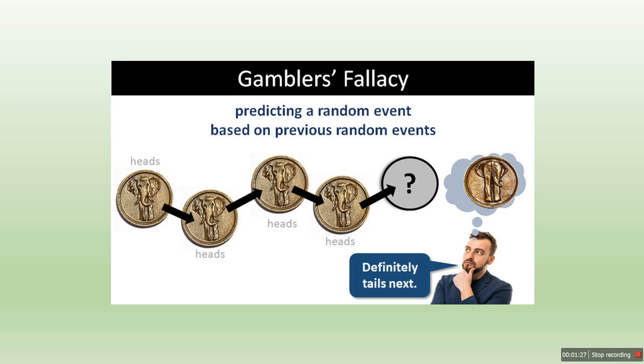The truth is, the coin landing on heads 5 times has zero influence on which side it will land during the next toss. Therefore, regardless of its previous outcomes, the coin will always have a 50-50 chance of landing on heads. A cognitive bias related to the gambler's fallacy is the hot hand fallacy. It is a very similar concept that works in the opposite direction.